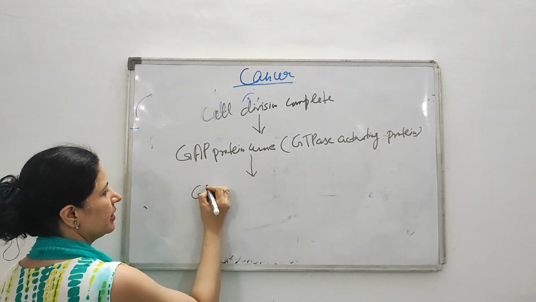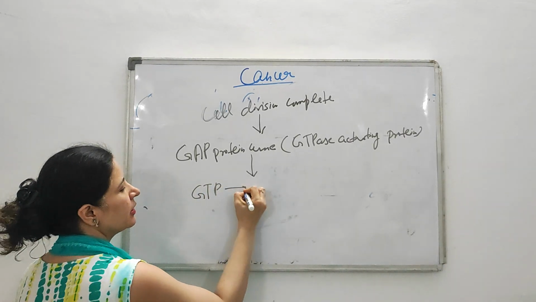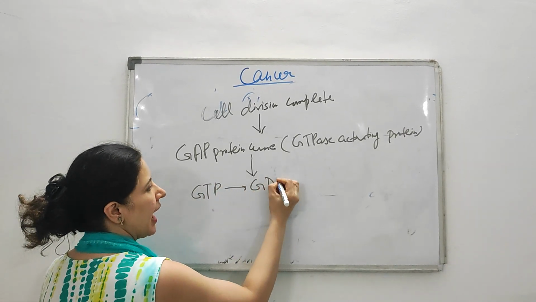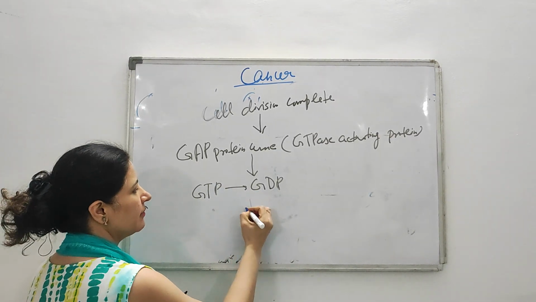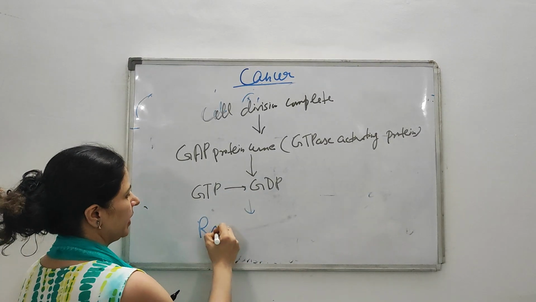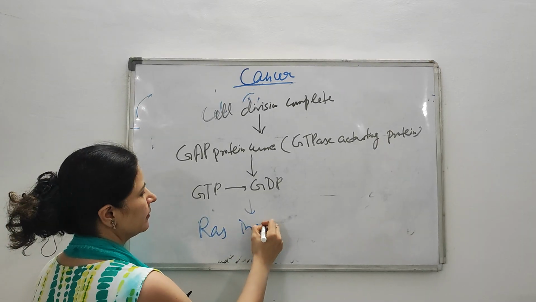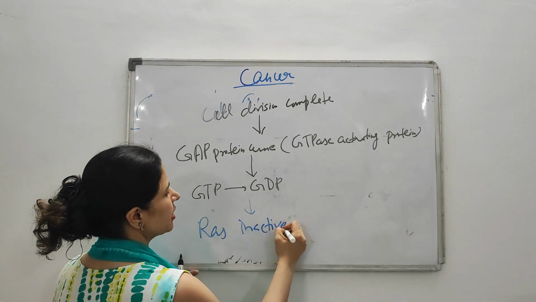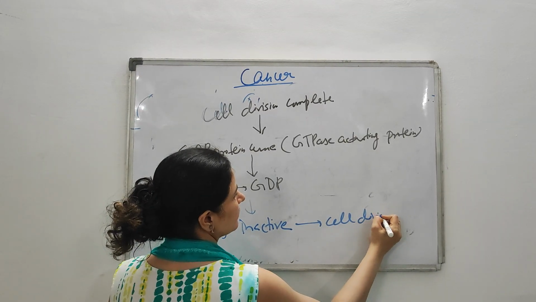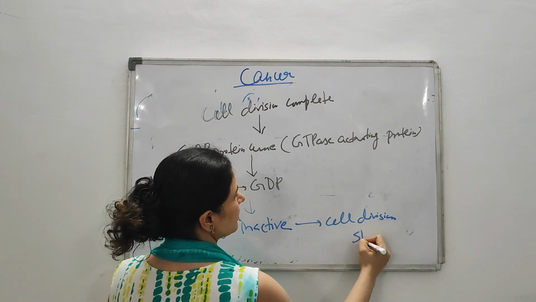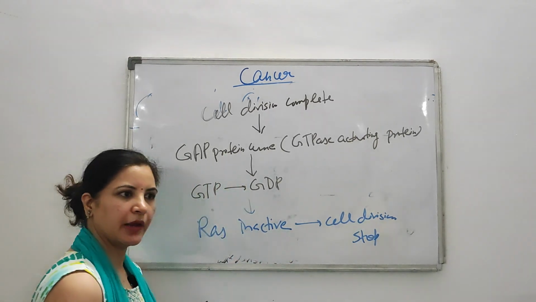It will convert GTP into GDP. As soon as this GTP is converted into GDP, RAS becomes inactive. Okay, RAS comes into its inactive state, and cell division stops. Clear?